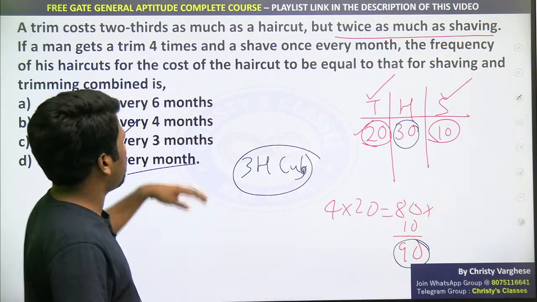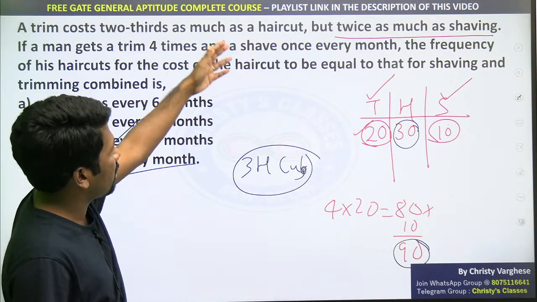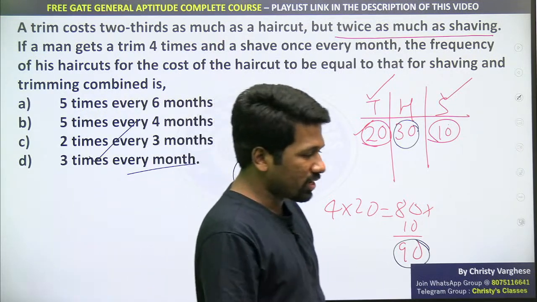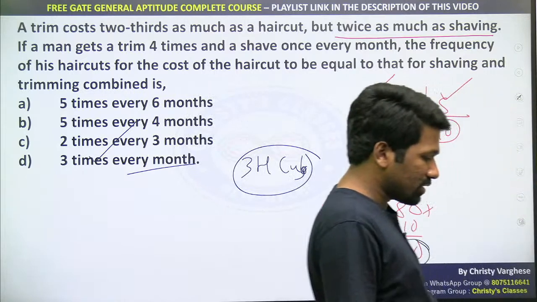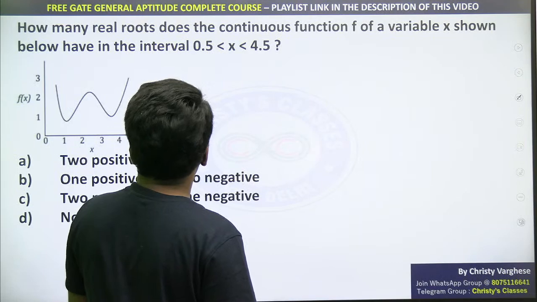Yeah, I agree that you can take, let X be the trim price and Y be the haircut price and Z be the shaving price, वो तीनों को equate करके. But that is a complicated way. That is a school day method. That will take more time. This I will come back to.